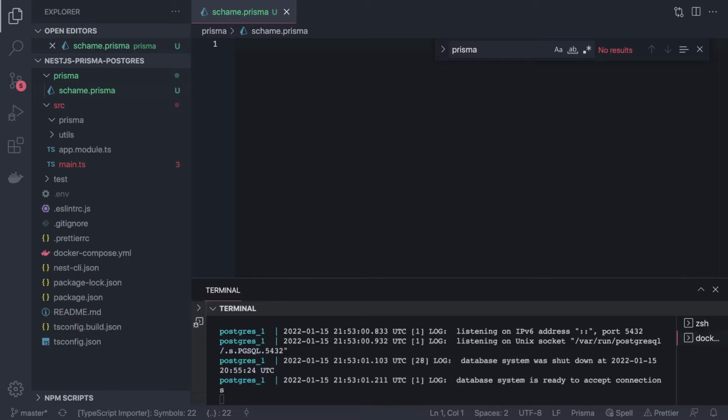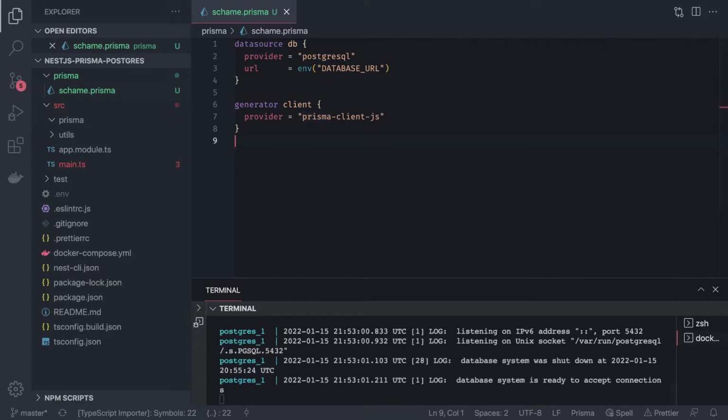Inside the schema.prisma file we can define the data source, that is the first thing, and then all our models. We are going to have model User, then model Post. Let's define all the models quickly.